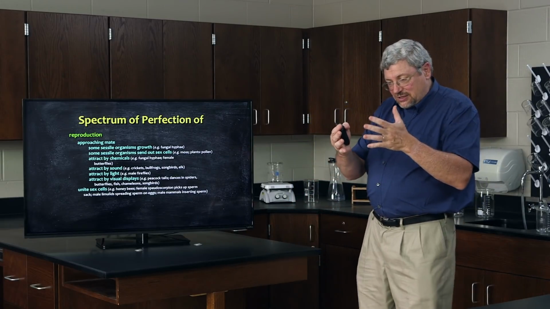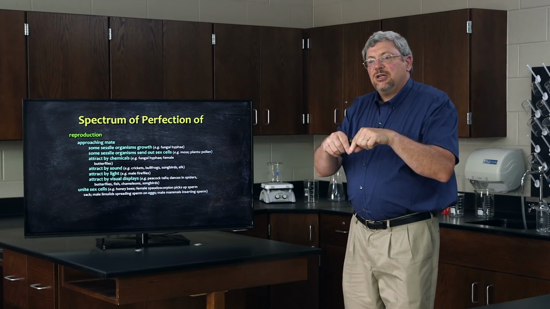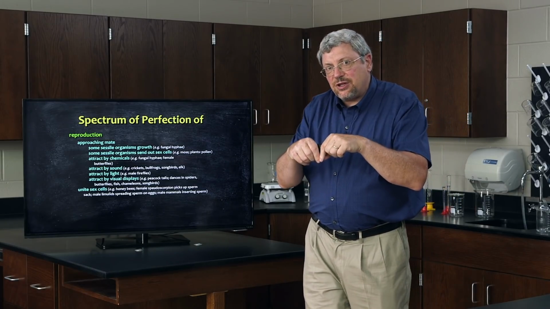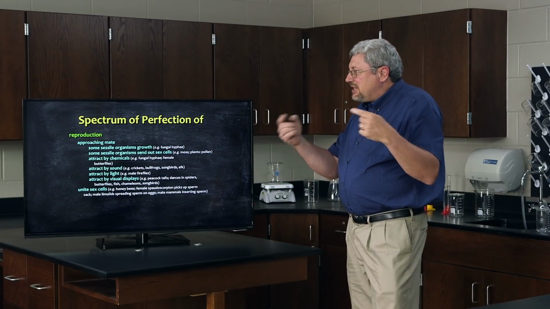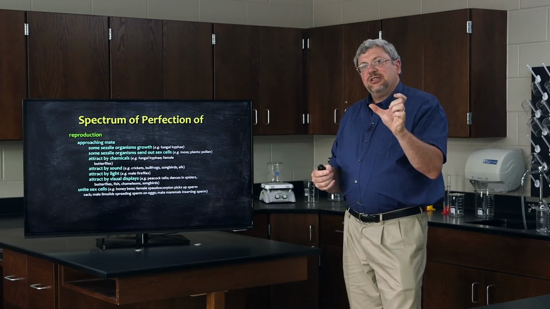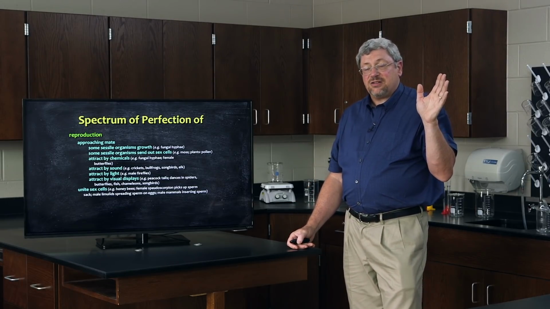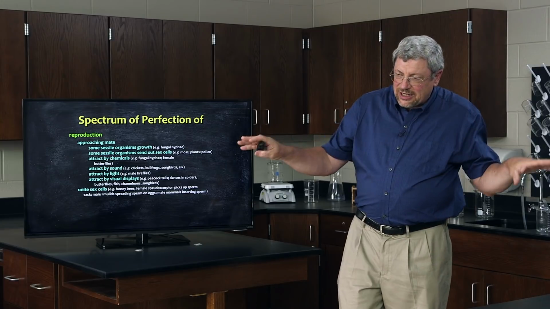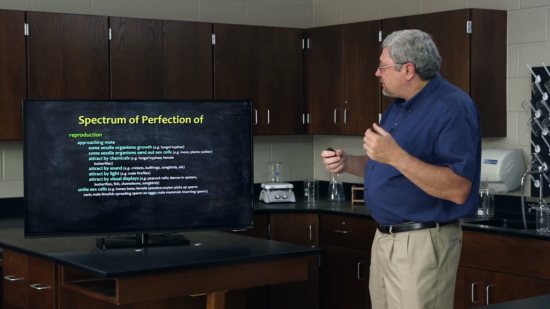So various organisms are given various types of activity to draw their mate in, and then once the mate comes near, we now have to be able to sexually mate with the mate. You have to mix the sex cells, the sperm and the eggs, and that's done in a variety of ways. God has created a variety of ways for the sperm from the male and the eggs from the female to mix.